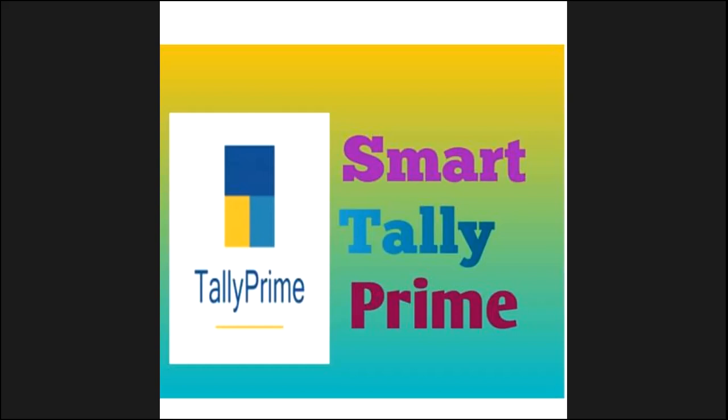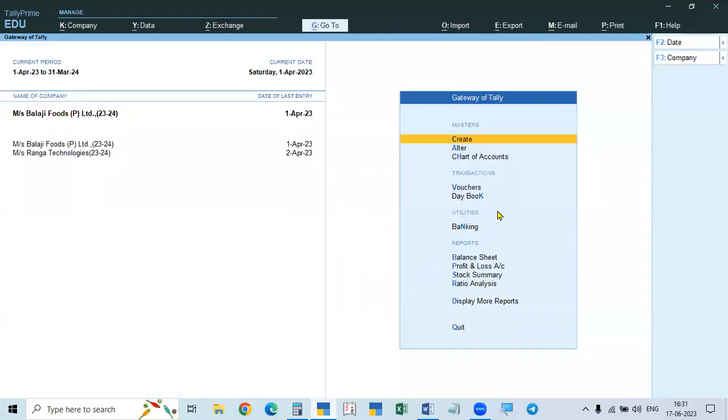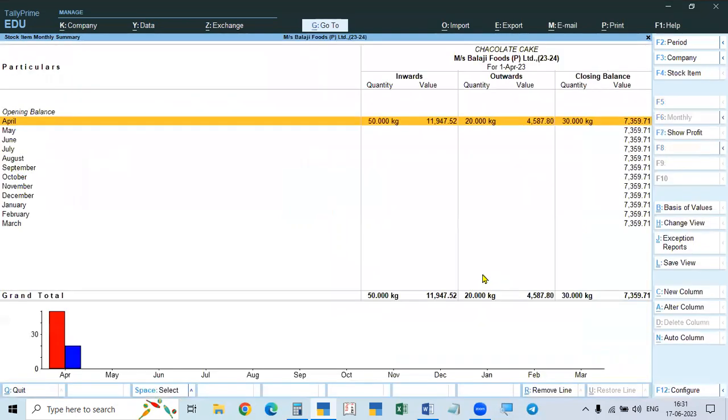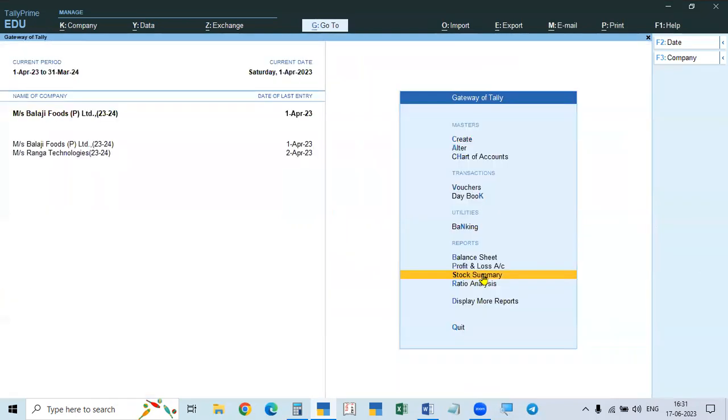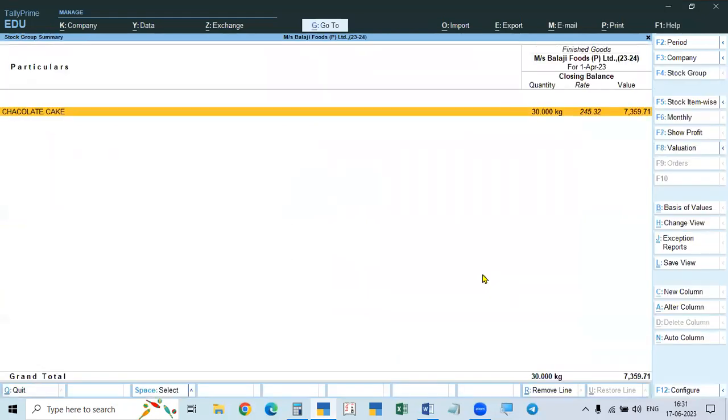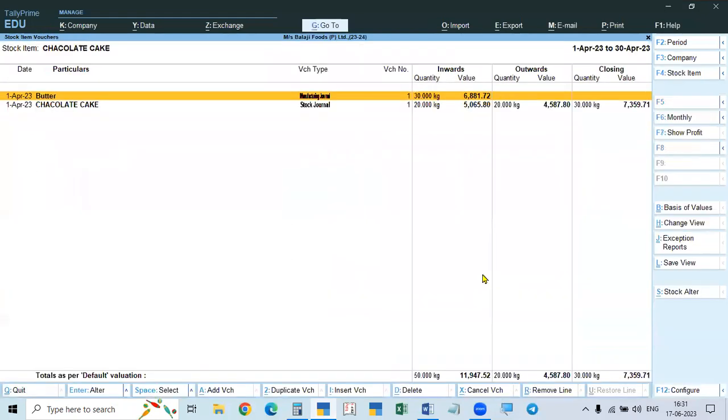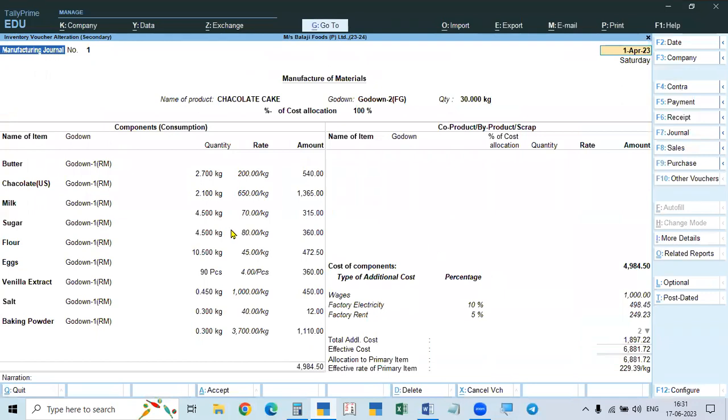Instead of that, we can make it from the stock summary. Finished goods, chocolate cake. Without the bill of material, give the quantity and enter each item and required items, everything manually.